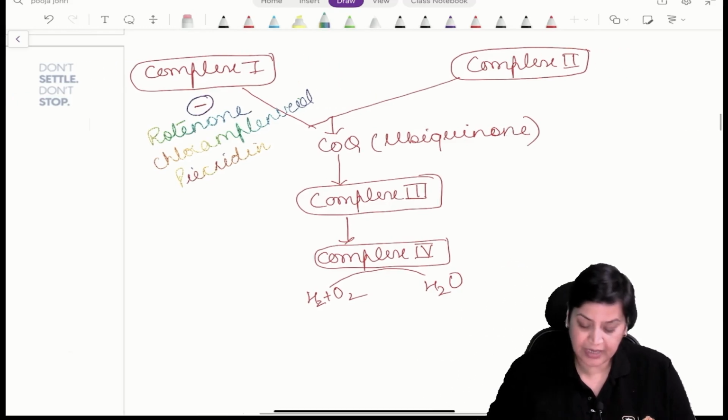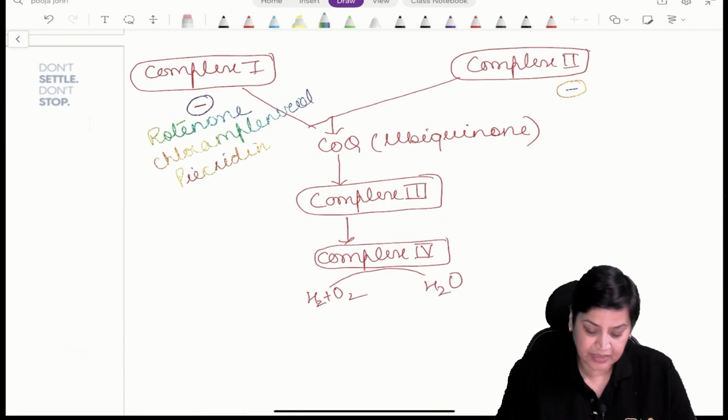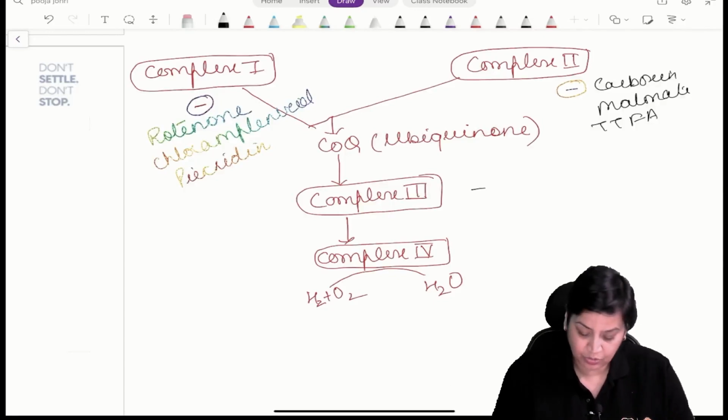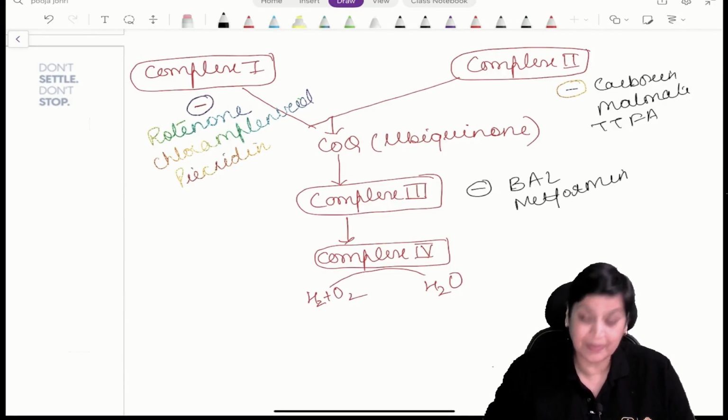If we talk about the inhibitors of complex 2, the inhibitors are carboxin, malonate, and TTFA, thenoyltrifluoroacetone. Coming to the inhibitors of complex 3, BAL is there, British anti-lewisite, and you can say hypoglycemic drugs like metformin and all. They will be the inhibitors of complex 3.